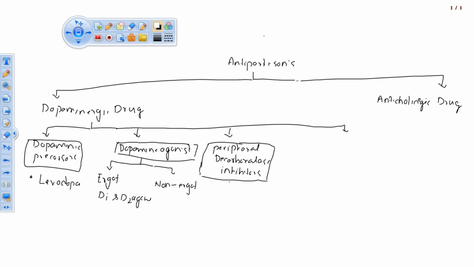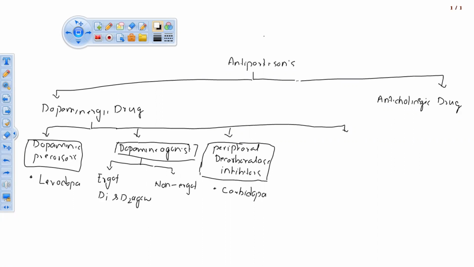So peripheral decarboxylase inhibitor. Introduction to that we have studied in our PC1 syllabus. The important drug under this category, the leading drug, is carbidopa. Okay? So carbidopa and levodopa. In a severe case of Parkinsonism, we can give the patient these two drugs in combination, carbidopa with levodopa.